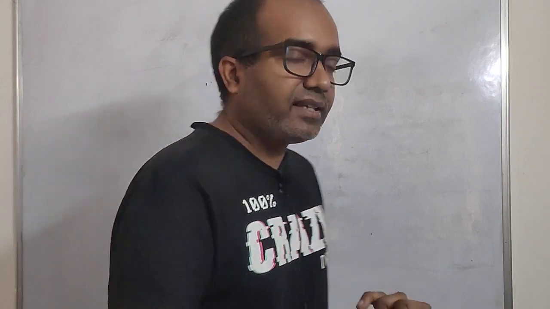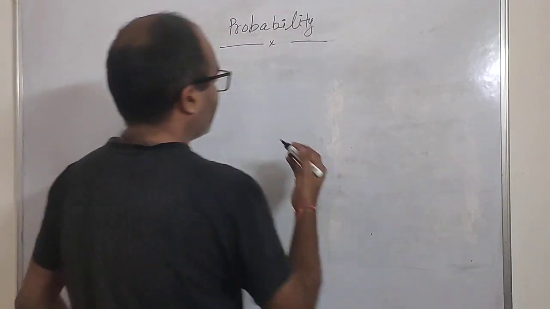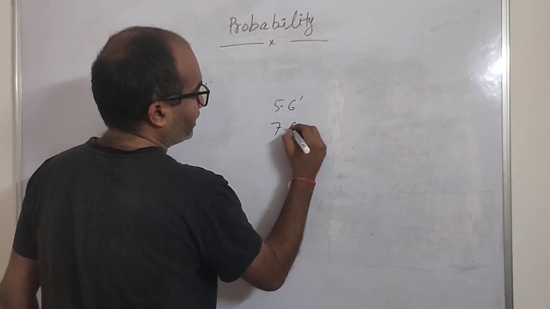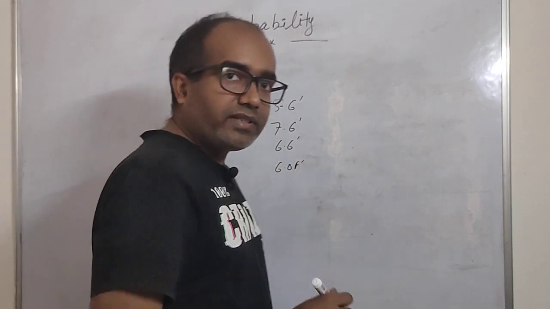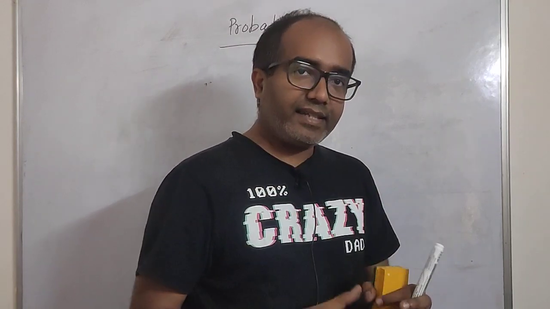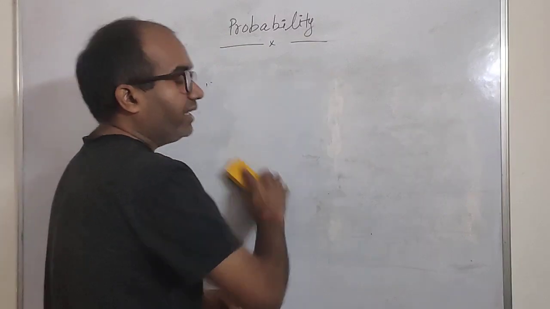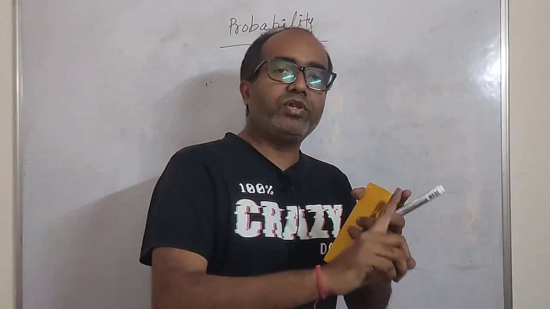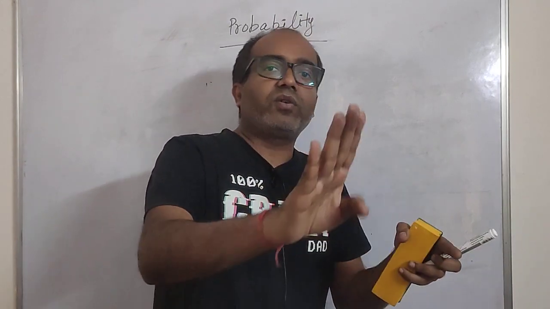In that case, the height cannot be a particular complete number. It will be somewhere like 5.6 feet, or 7.6 feet, or 6.6 feet, or 6 feet only, right? So these are values which are not complete numbers. See, in case of a discrete random variable, between two numbers there is no value. Between 0 and 2 there is nothing. Between 0 and 1 there is nothing. Either 0 or 1, there is nothing.